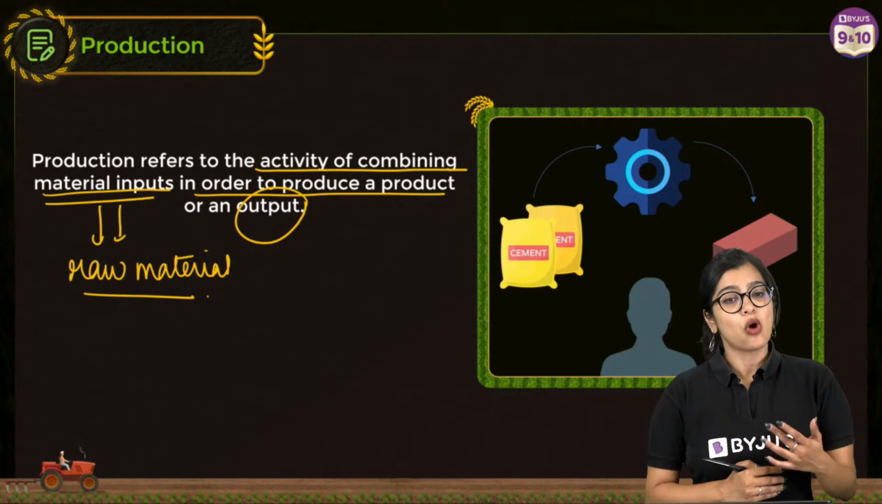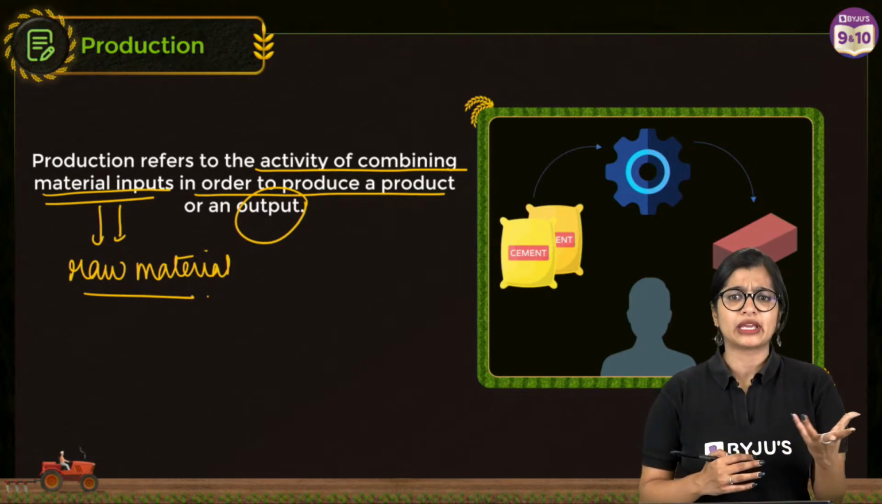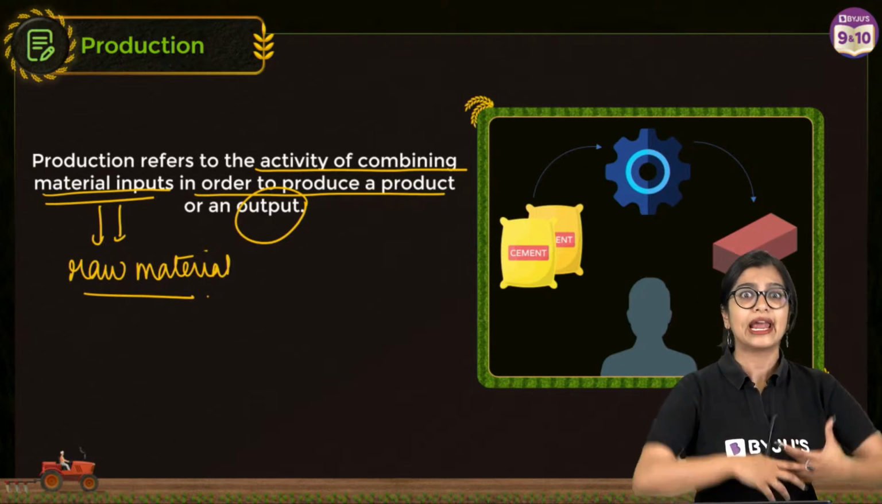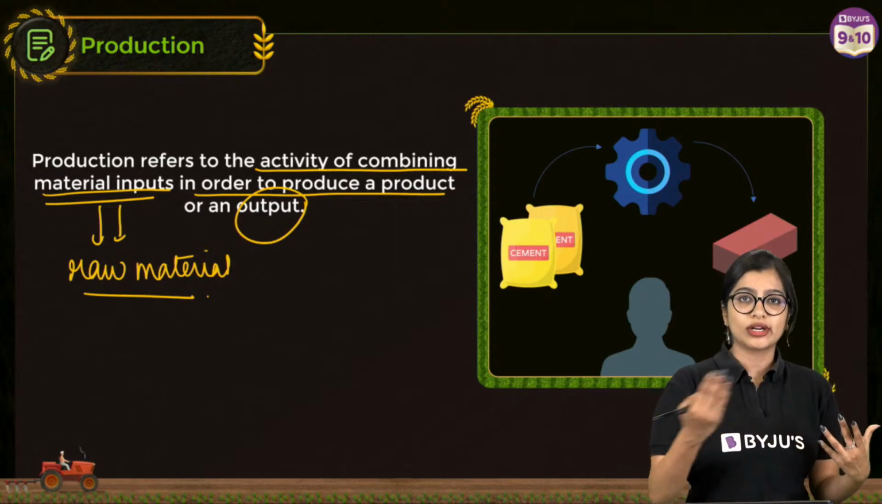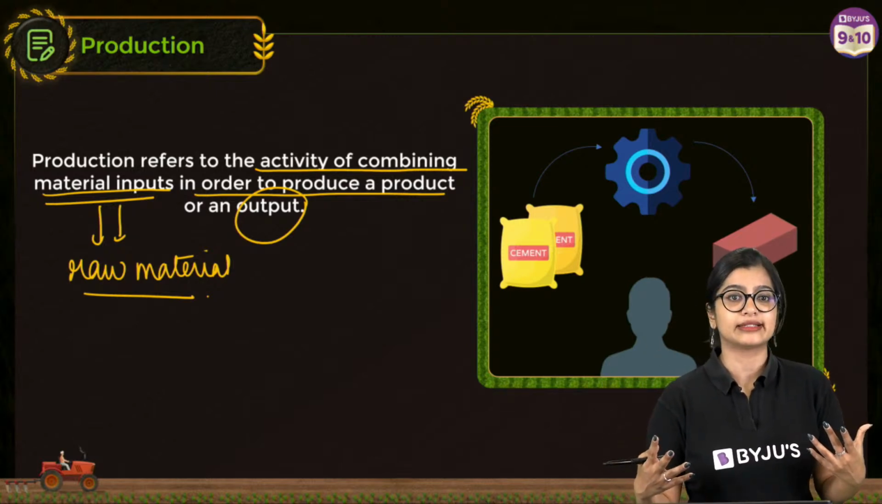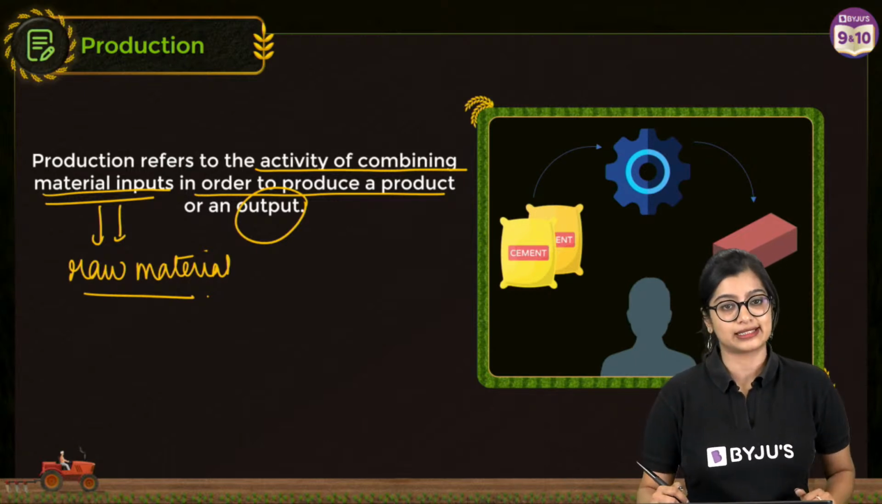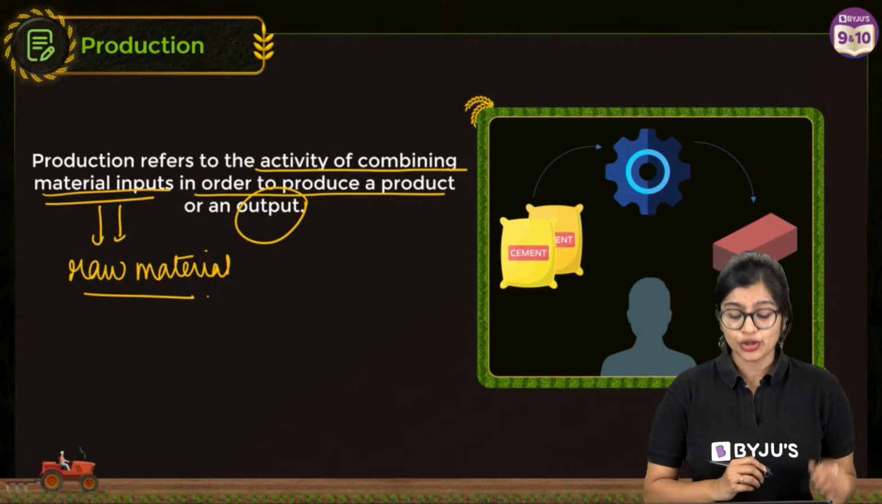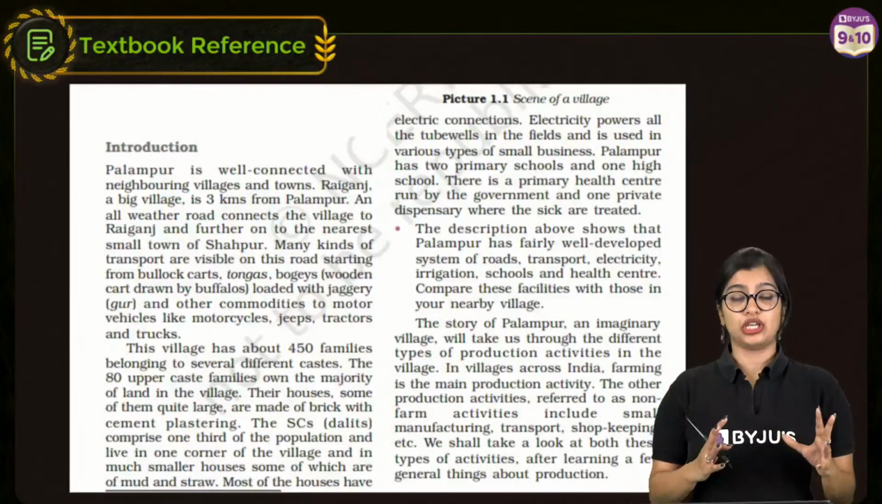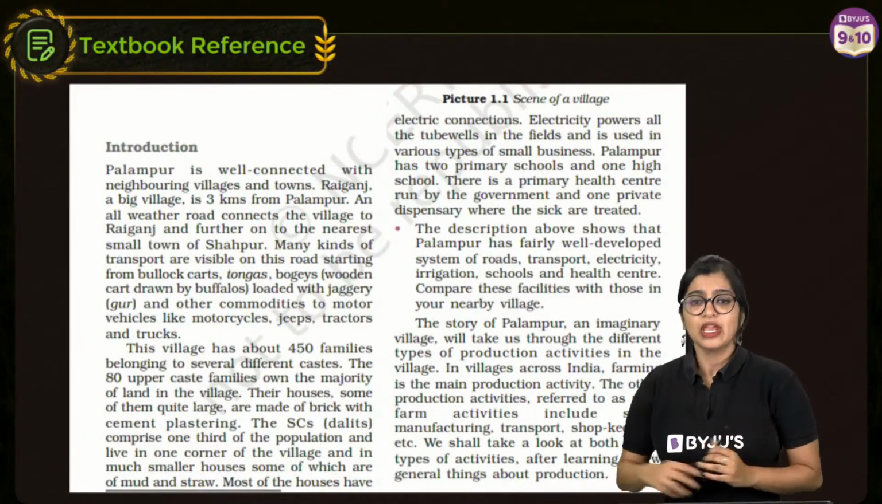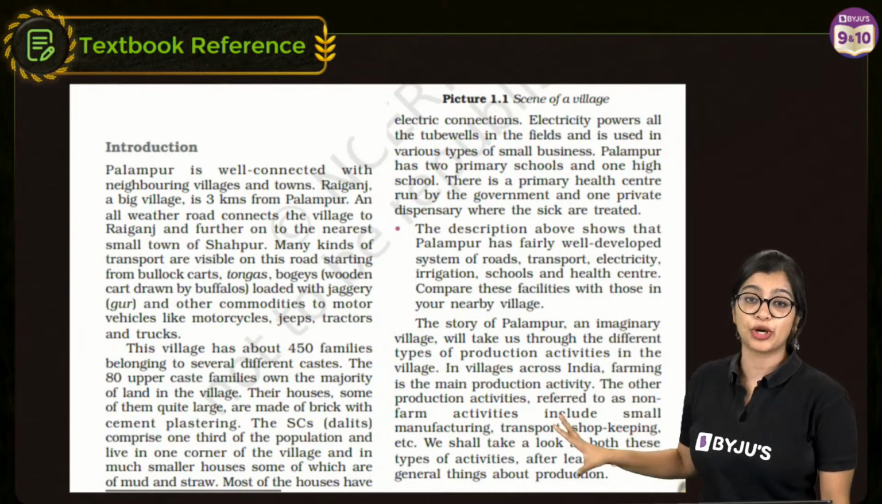Yes? Is water a raw material? It could be, right? So if you think about a hydroelectric plant, water is necessary for generating electricity. So you could consider that as one among the material inputs. Yes? So now, with this ideology of production, right? Let's have a look at this particular part.